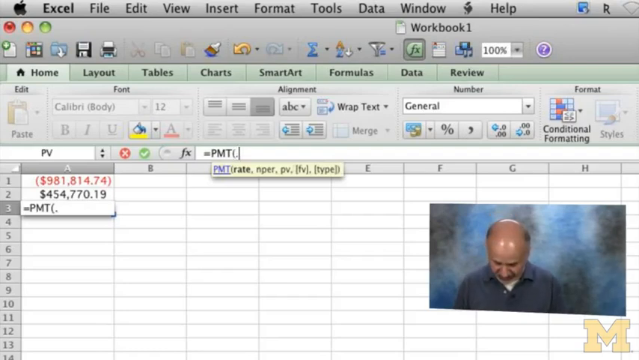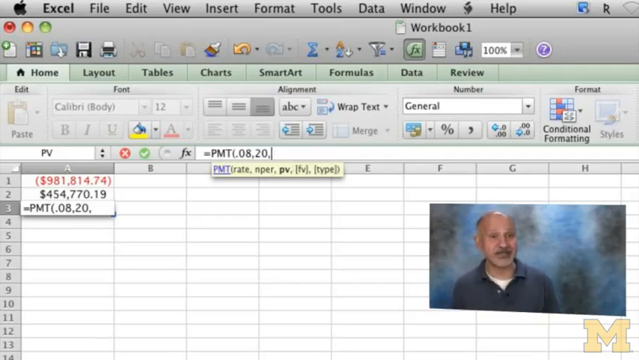Okay, what is the interest rate? 0.08. How many times am I saving? N period is 20. And what is the present value of it? I don't know the present value, because the present value would be in year 30, right? So what do I do know, luckily? I know the future value. And where is it sitting? In cell A2, right?